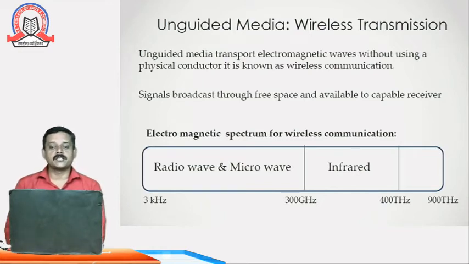As you can see in the diagram, the electromagnetic spectrum for the wireless medium is 3 kilohertz to 300 gigahertz for radio waves and microwaves, and 300 gigahertz to 400 terahertz is for infrared signals. It has been reserved for those signals.